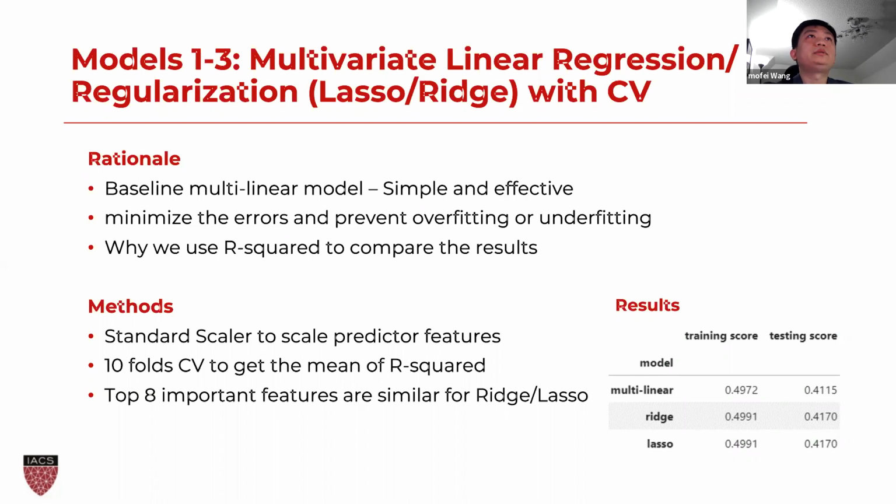R-squared is being used to compare the performance of our models because MSEs are too large and adjusted R-squared might not be appropriate for tree-based models. We use standard scaler and calculate the mean of R-squared from 10-fold cross-validation for different lambdas. The results are on the right corner, and the top 8 important features are similar for ridge and lasso.